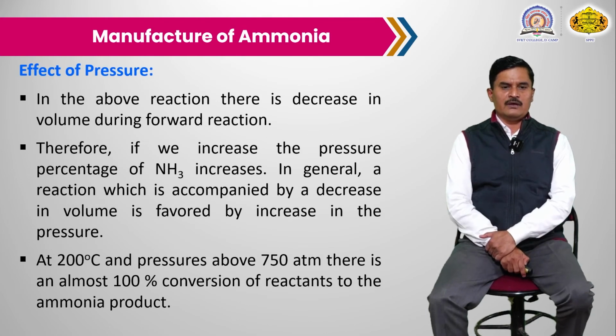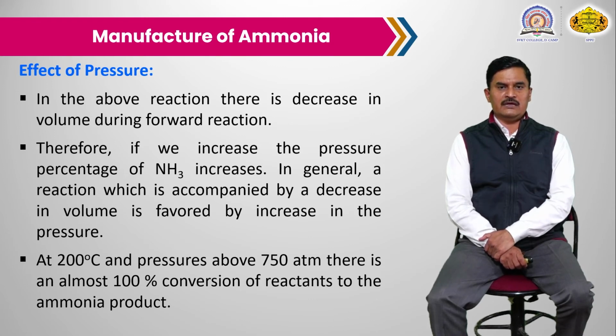Effect of pressure. In the above reaction, there is a decrease in volume during the forward reaction. So here 4 volumes convert into 2 volumes, and the reaction must be favored at a high pressure. Therefore, if we increase the pressure, the percentage of NH3 increases. In general, a reaction accompanied by a decrease in volume is favored by high pressure.